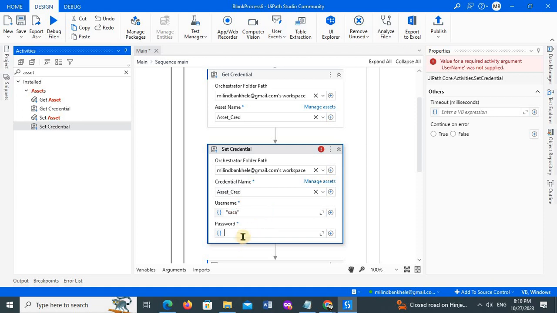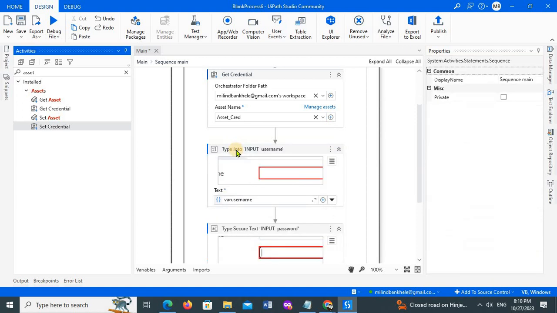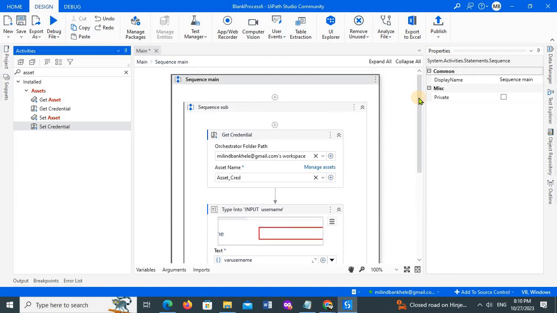Because I'm setting the credential value, I can update that value as well. So the same way: Get Asset, Set Asset, Get Credential, Set Credential. In this way we can use these assets.